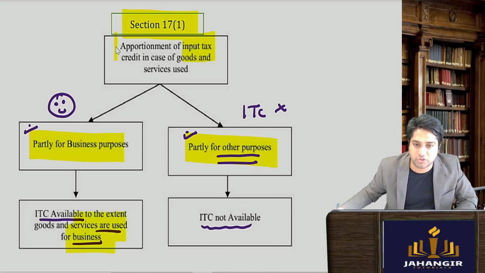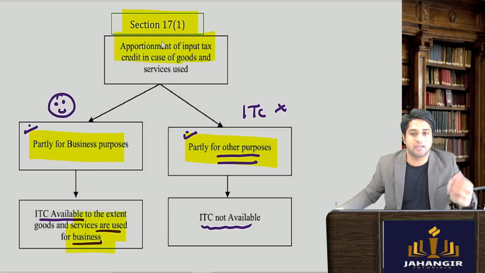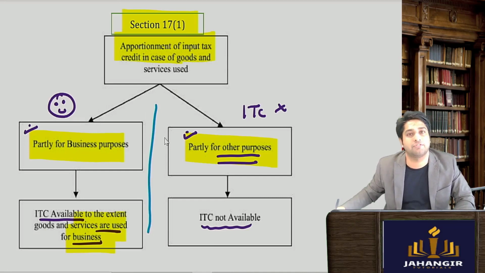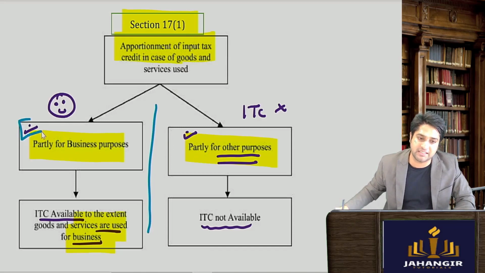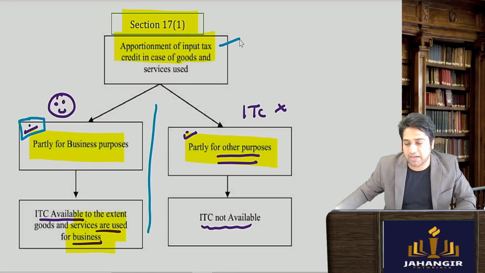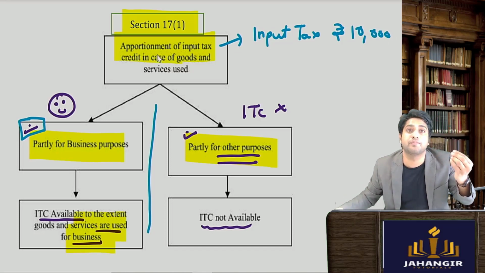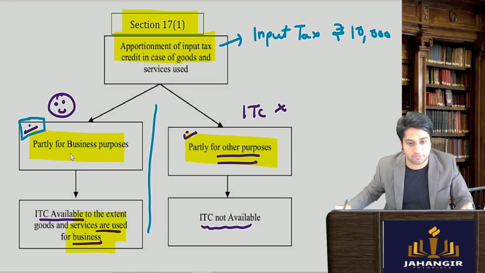So apportionment means what? You're dividing the input tax, how much you have used for business purpose and how much you have used for non business purpose. So business purpose के लिए जितना भी ITC है वो use कर सकते हो. For example, if your input tax, that is your tax on purchases, is ₹10,000 and I say 70% of these inputs are used for business purpose and 30% is used for personal use.